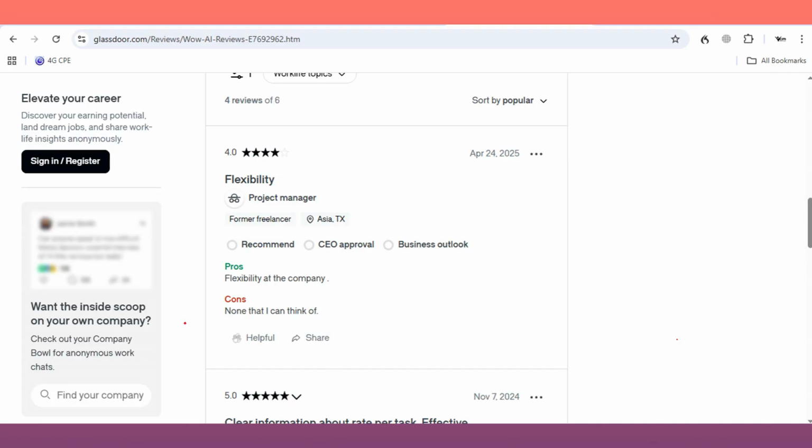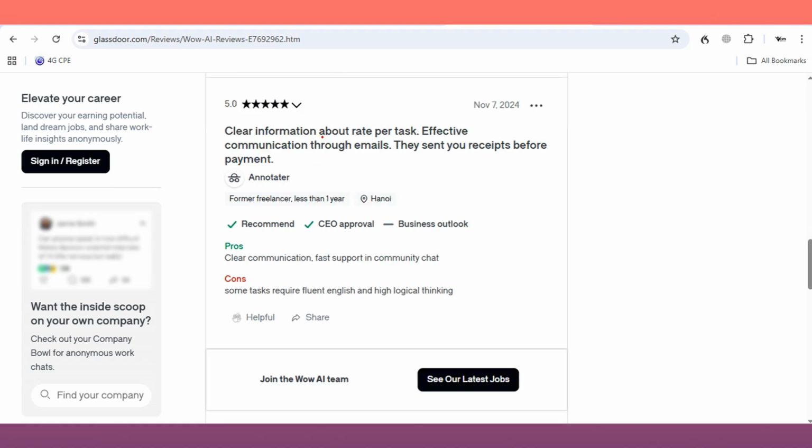So as I've said, I did try to find reviews on this platform, and we only have about 4 of them, which is not much. But you can read the few that they have here. For example, this one is from a project manager. So there's flexibility, and they give it 4 stars, some 5 stars. Clean information about rate tasks, effective information through emails. They send you receipts before payment, and so on. So you do have a lot of things that you can do.